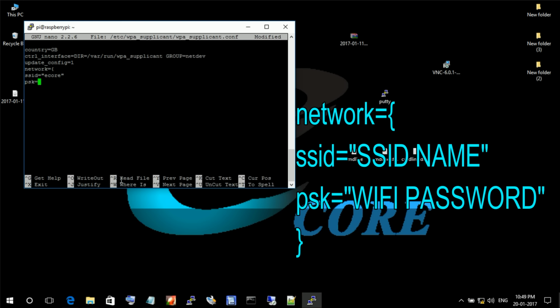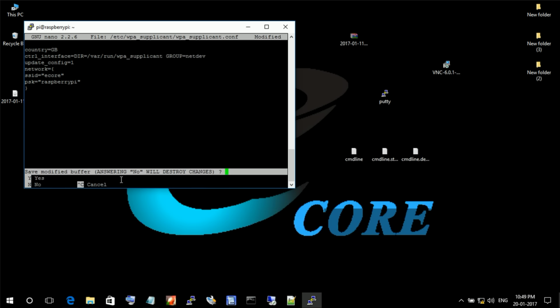For me it's eCore. Then psk=password of your network. For me it's Raspberry Pi. Then close curly brace. Then press Ctrl X, then Y, then enter. Again enter.